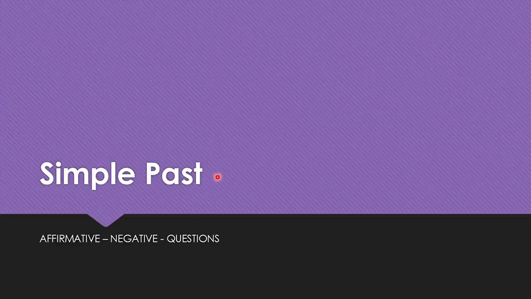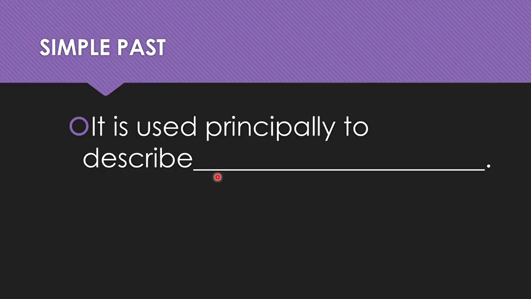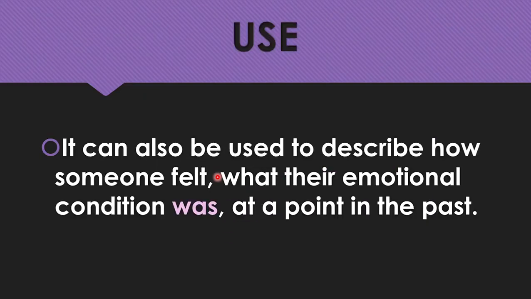We are going to talk about simple past. Okay, first of all, we need to say that simple past is used principally to describe, of course, events in the past. But we can also use it to describe how someone felt and what their emotional condition was at a point in the past.